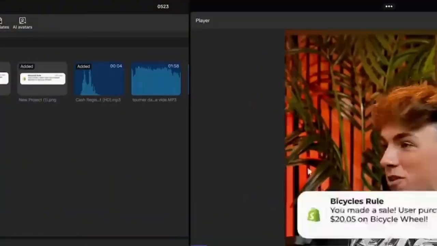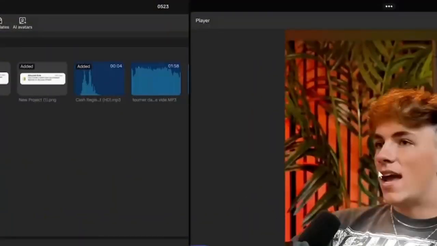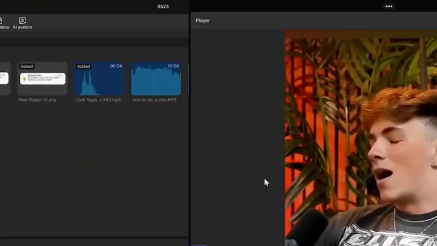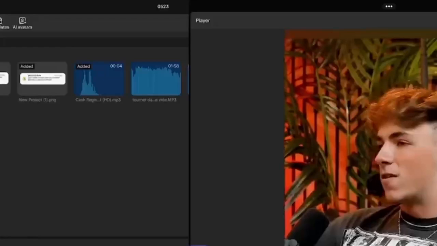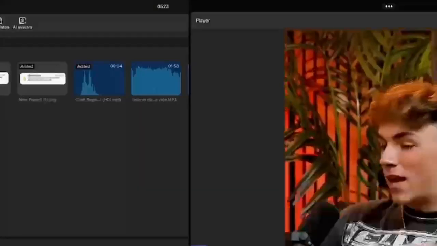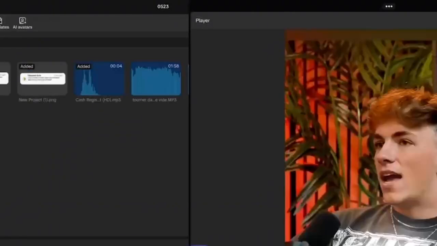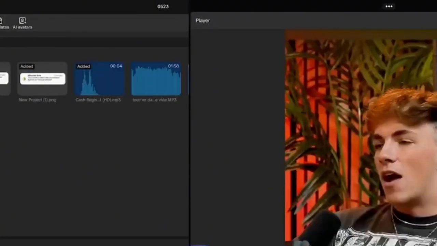The main edits that I made here was changing the background so the lighting looked a lot better and it was more sharpened. I added head tracking so it follows his head around as he moves so he stays centered. I added captions like this, and then I added these little Shopify notifications with the sound effects when he says it, so right here. And then lastly, I think this is a very nice finishing touch, but I added actual music in the background. So this little Doja sound, that I think goes with the tonality of the entire clip and makes it way better than it ever could have been.